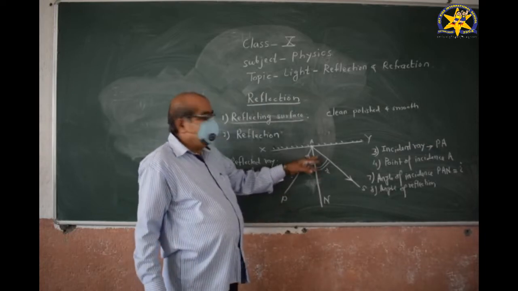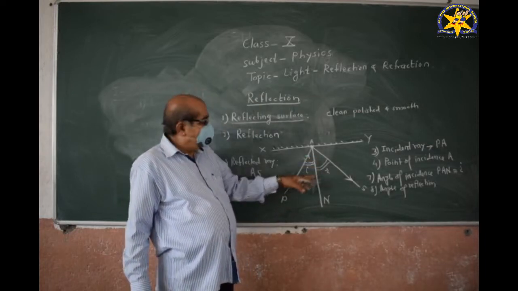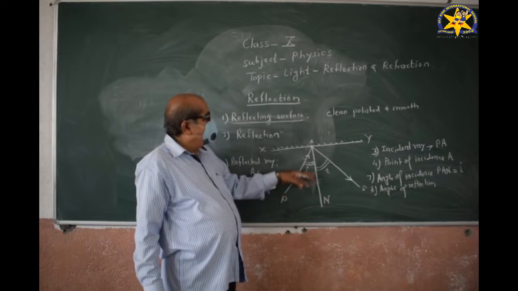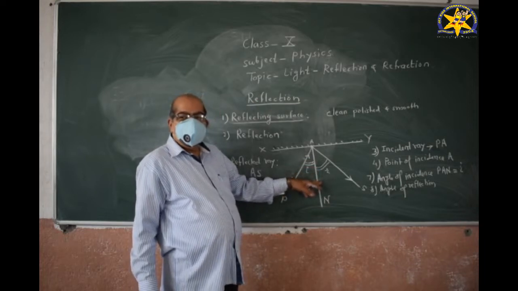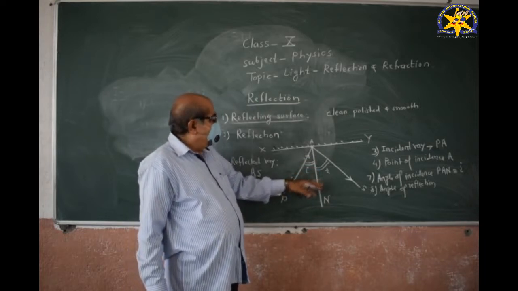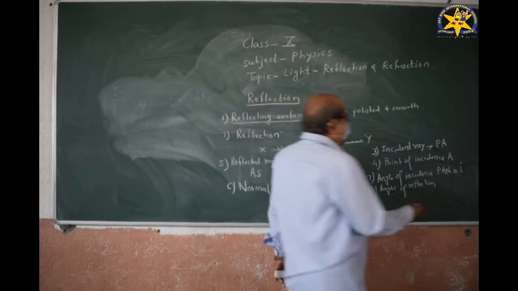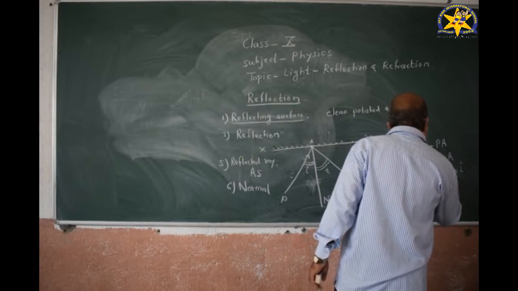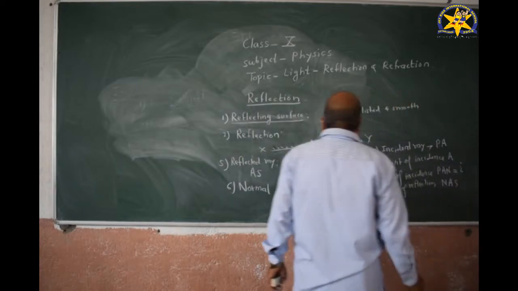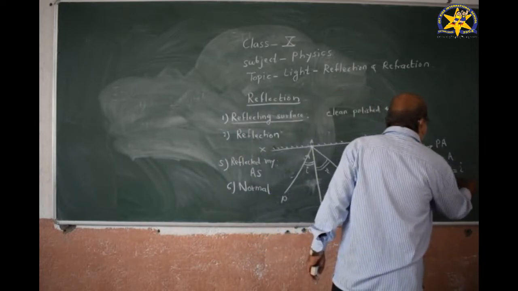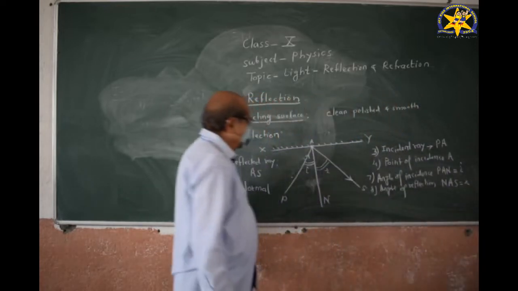The angle between the reflected ray and the normal is called the angle of reflection. Thus, the angle of reflection is NAS, denoted by the small letter r.